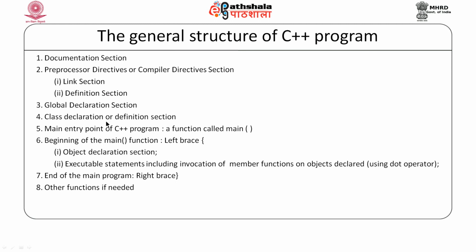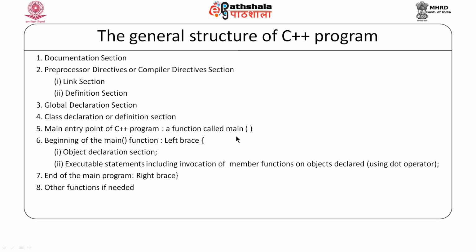That is followed by the class declaration or definition section. With the help of a class, as we discussed in the previous module, we define our own data type. If we are defining our own data type or any class, that should be defined here, and that should precede the main entry point of a C++ program, that is a function called main.